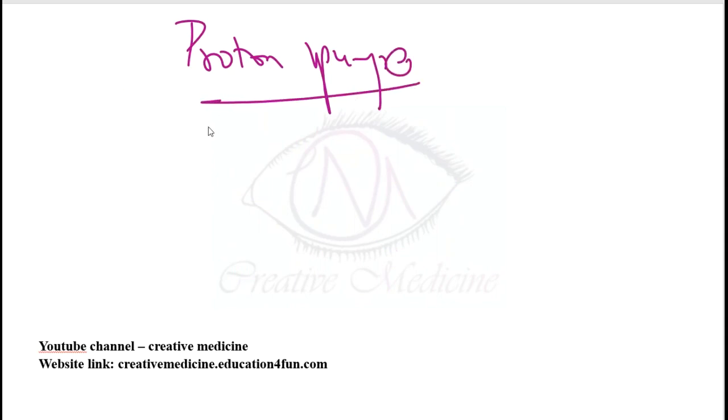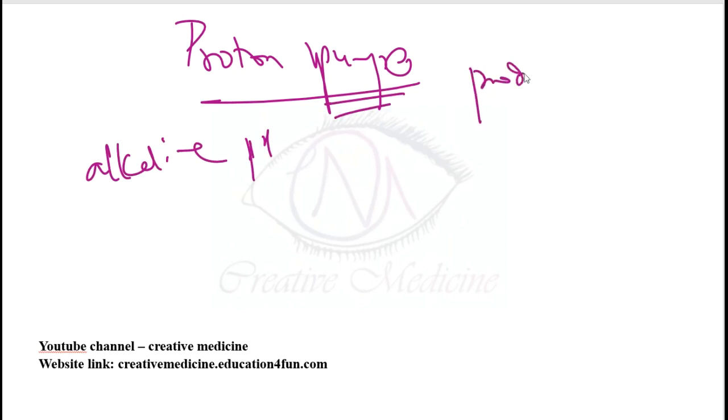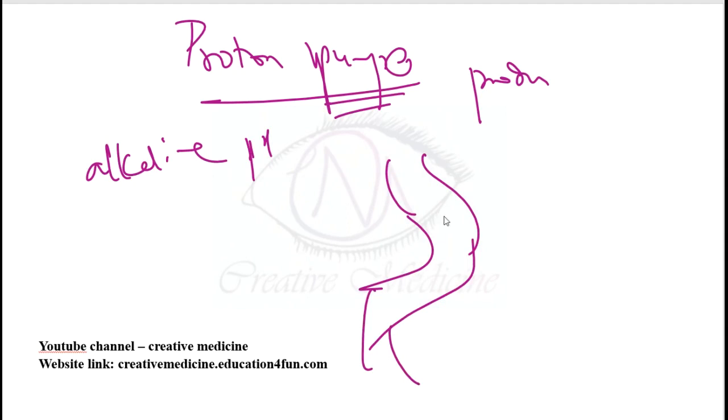Proton pump inhibitors are given as prodrugs. Once they reach the intestine, because of the alkaline pH, the coating present around the drug dissolves, the drug is released, and it is absorbed by the intestine.